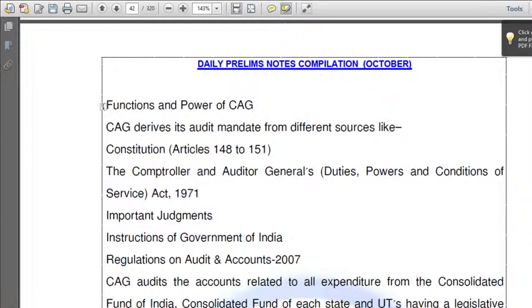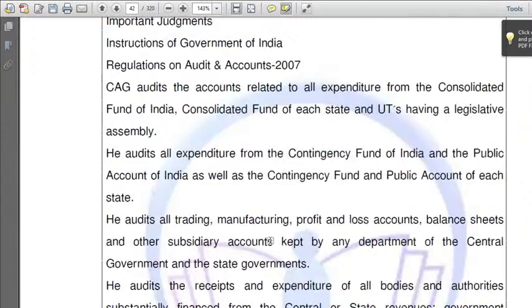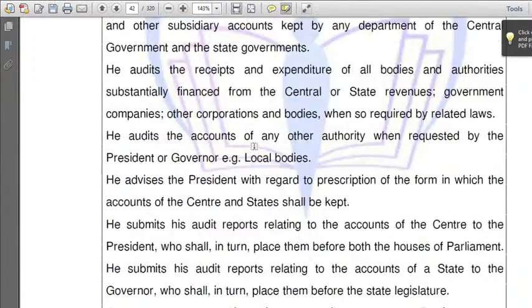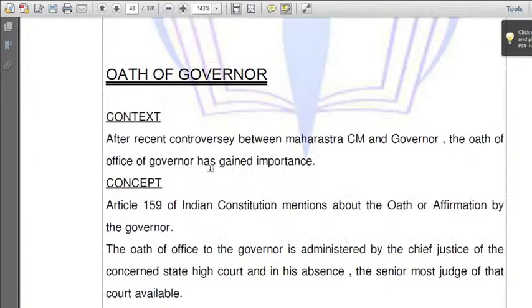Okay. What are the functions and powers of the Comptroller and Auditor General of India? It derives its mandate from Articles 148 to 151, which we previously discussed. He has some duties, powers and conditions also, and there are some important judgments related to the Comptroller and Auditor General of India. Look after them. I'll provide you with the PDF. Next, we'll skip to the other topic.